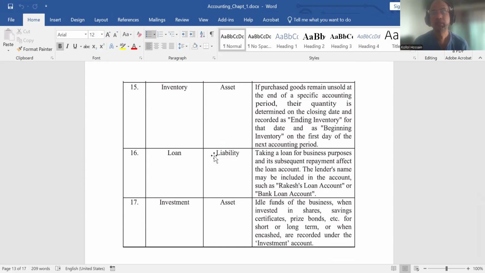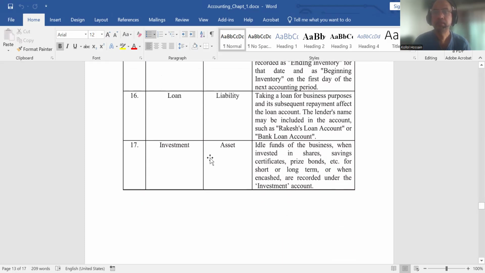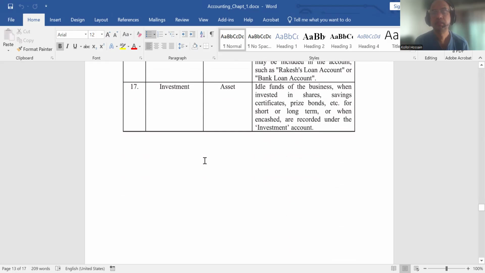Loan, liability. Loan is definitely a liability, because if business takes a loan, then you have to pay later on. Investment, this is asset. Sometimes business has surplus fund, then business can invest this fund in the form of FDR, fixed deposit receipt, or can buy share or stock of another company. So this is investment. Asset.